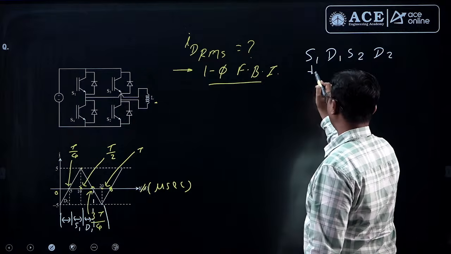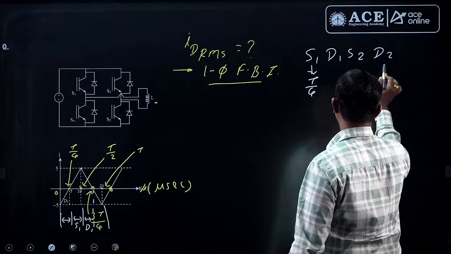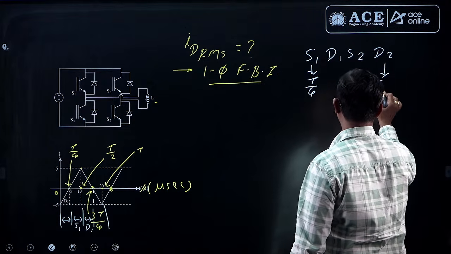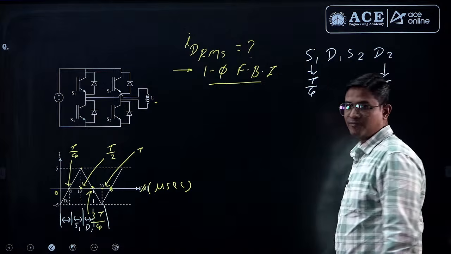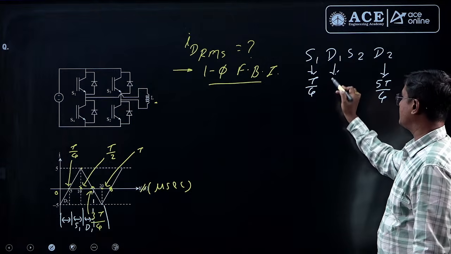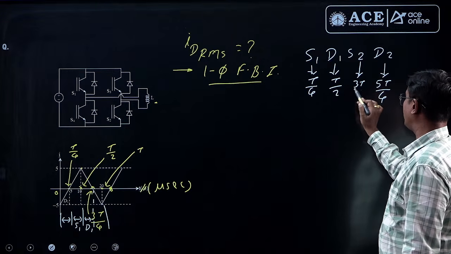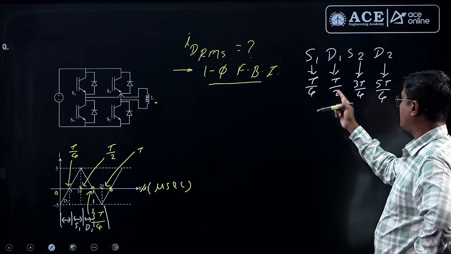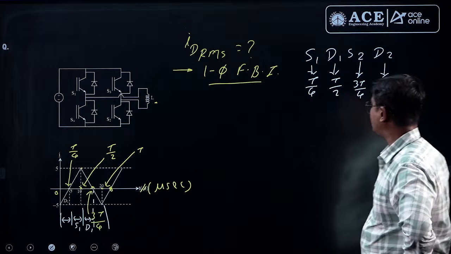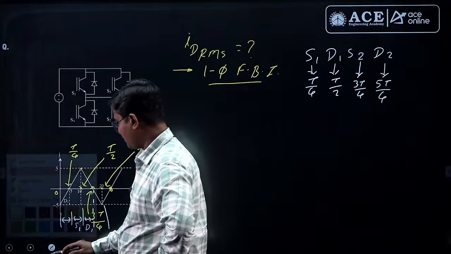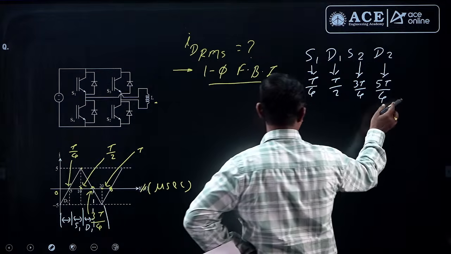I am starting from T by 4 and completing at 5T by 4. T by 4 to T by 2, T by 2 to 3T by 4, and here it is T, right. So this is our conduction sequence of devices, right.